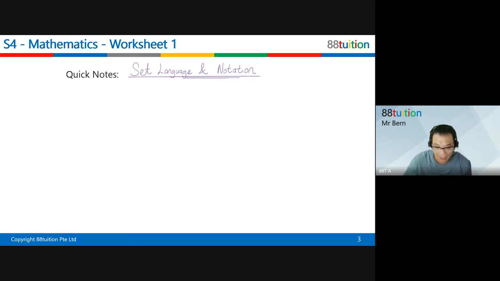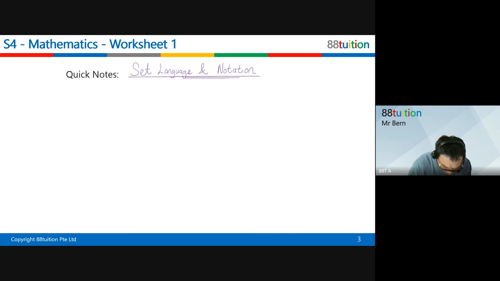Okay, so here we talk about something called set language and notation. It's like a language lah. You must see it as a math language. It's like a math poet. Oh my goodness. So here I'm going to introduce you some of the symbols, which I think is important.